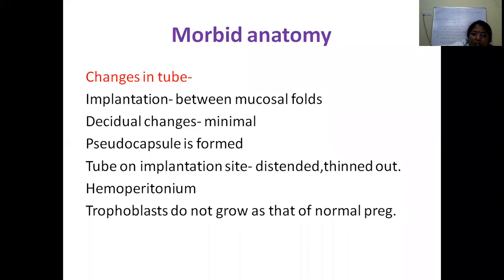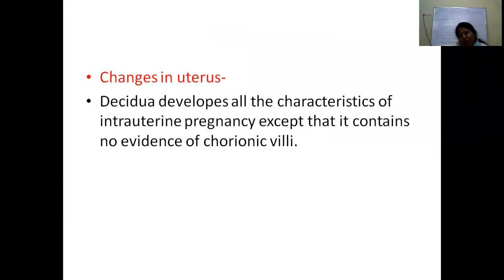Simultaneously, when there are changes happening in the tubes, there are changes happening in the uterus also. But they are not up to the mark of an intrauterine pregnancy, because the beta hCG levels are not up to the level; it is not a good pregnancy. So beta hCG levels and progesterone levels are not up to that mark.